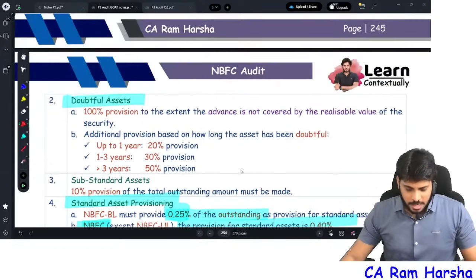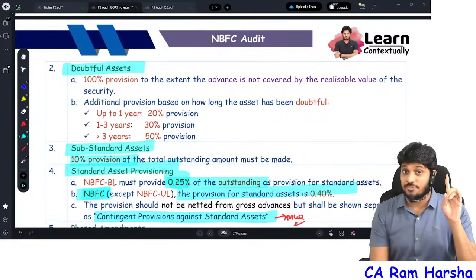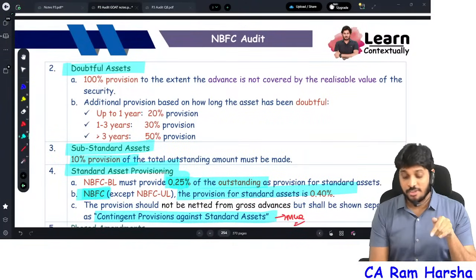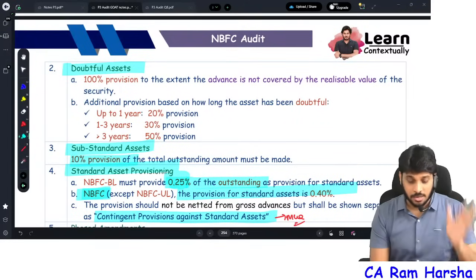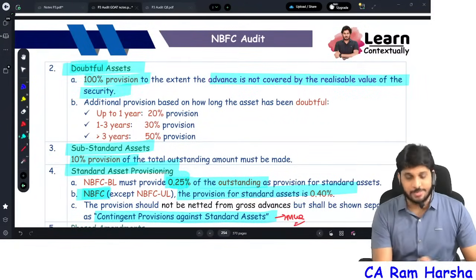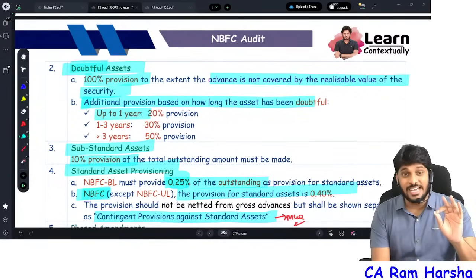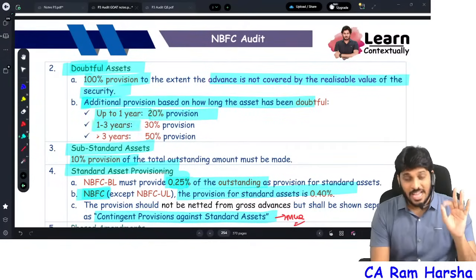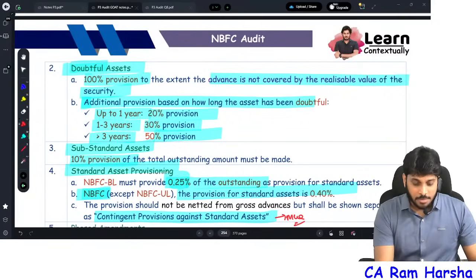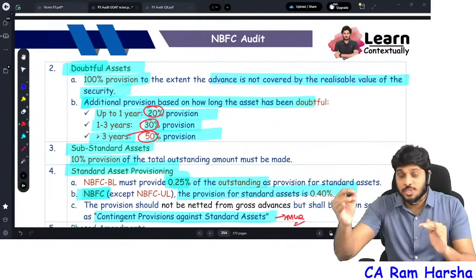Now, what is the provision for the substandard category? Straight away 10%. In case of banks, it is 15%. For NBFC substandard asset, straight away 10%. What about doubtful asset? Unsecured portion, 100%. Secured portion: first 1 year in the doubtful category 20%, next 1 to 3 years 30%, more than 3 years 50%. Remember, this is the total amount of provision. It is not this much provision each year.